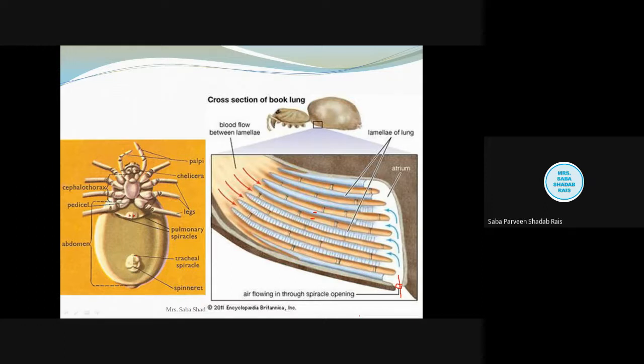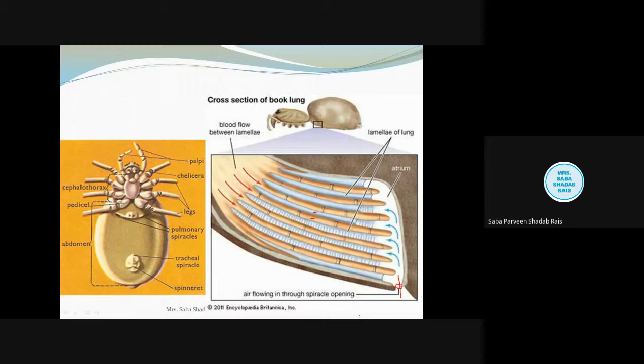Now when this atrial muscle will relax, see, the compression, or you can say the contraction of the dorsoventral muscle, brings about the contraction of the atrial muscle. When this atrial muscle relaxes, ultimately it is going to bring the relaxation of the dorsoventral muscle also.